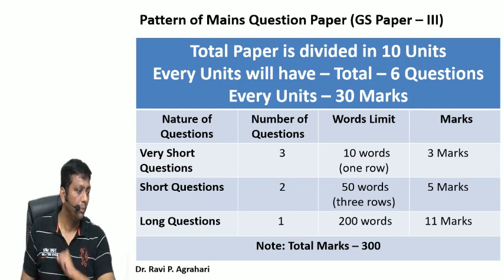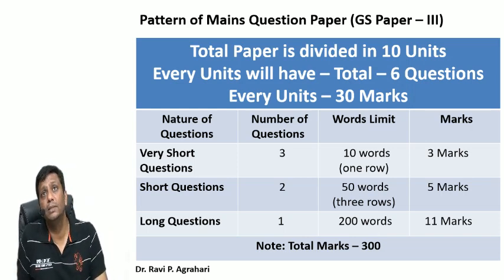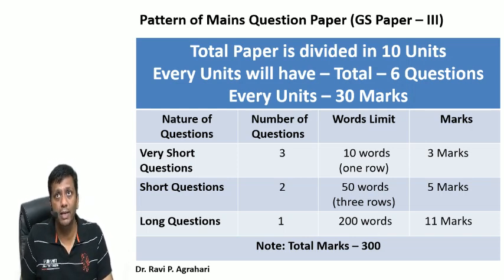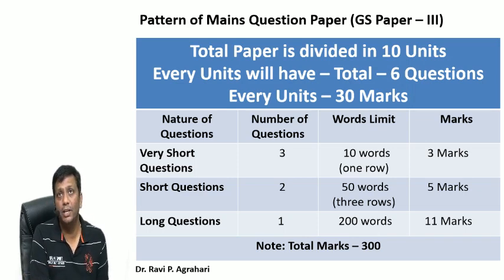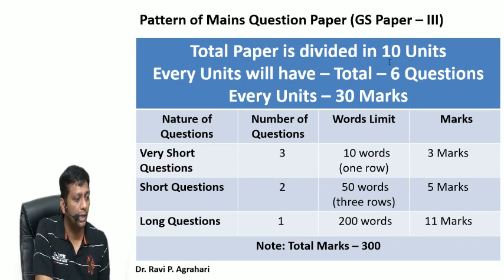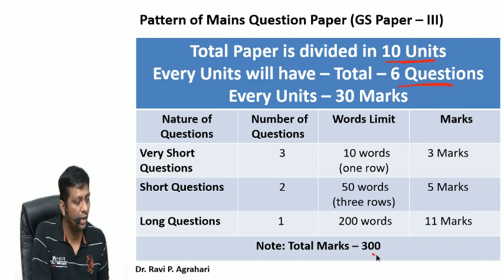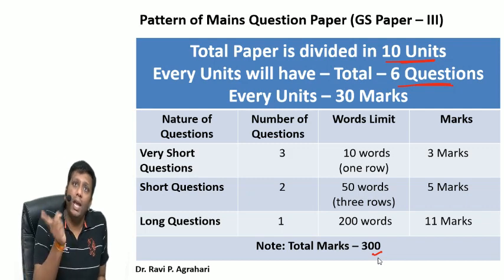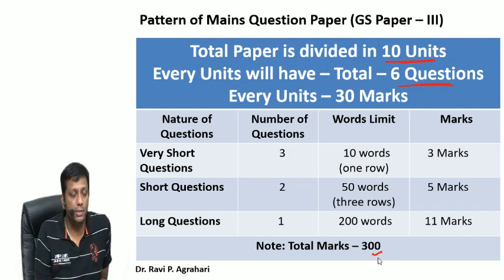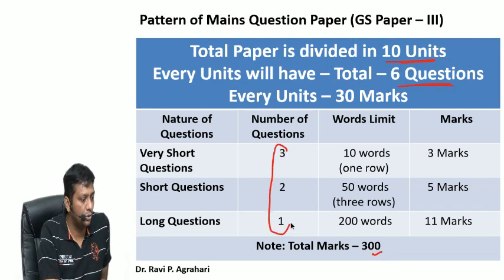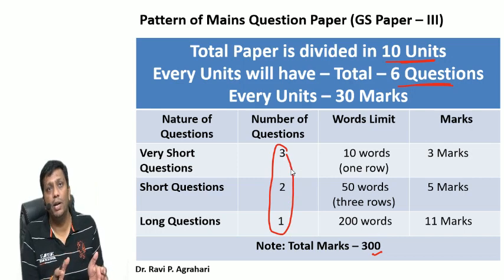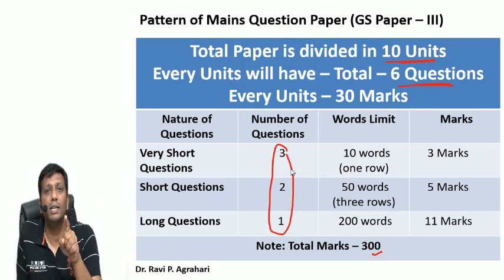Okay, fine. How will MPPSC ask you questions? Very simple, guys. The total paper is divided into 10 units. Again I repeat, there will be a total of 10 units. Every unit has 6 questions, so a total of 60 questions, and every unit has 30 marks. So the grand total will be 300 marks. Now you listen. From every unit, that is, from all 10 units, we will have a total of 6 questions.